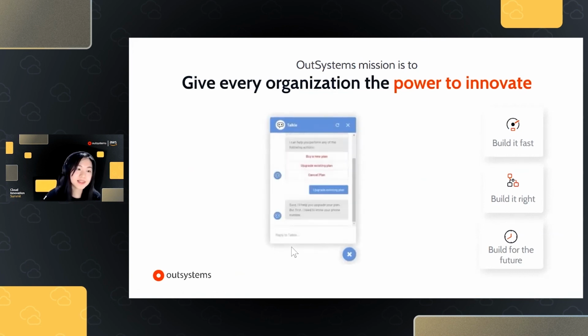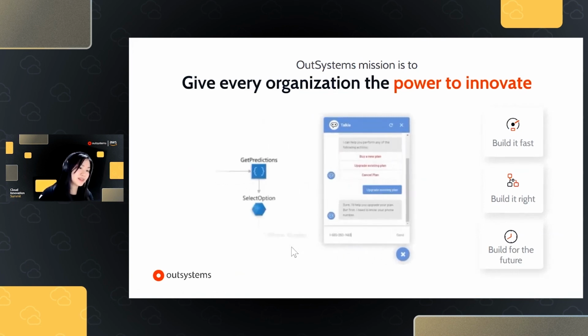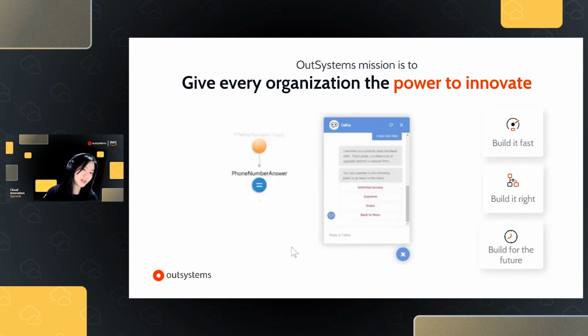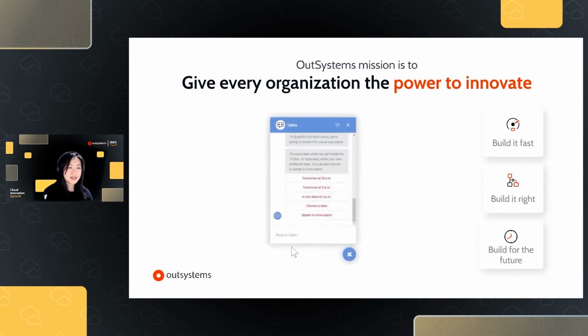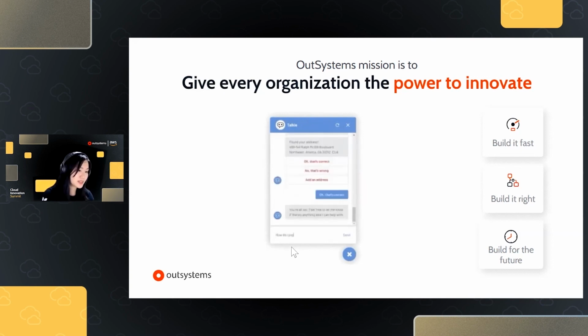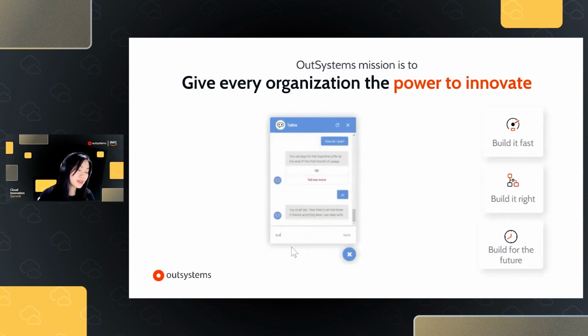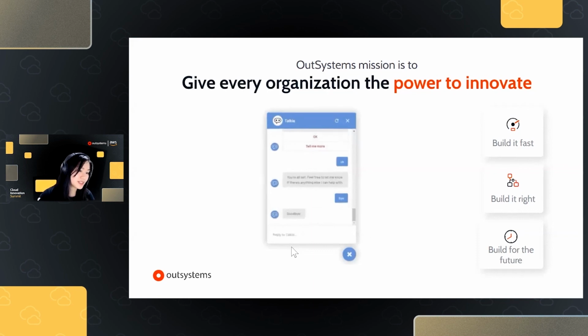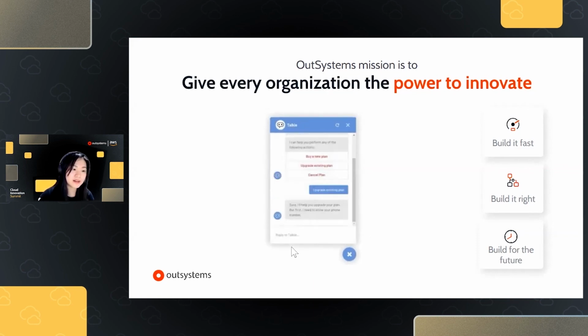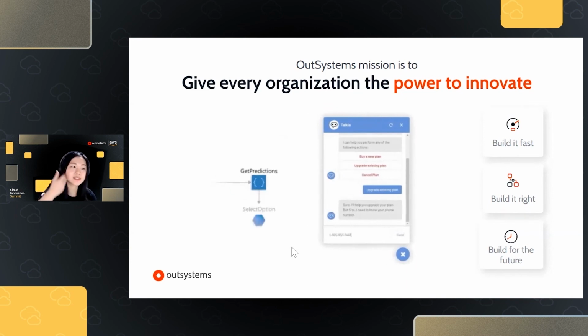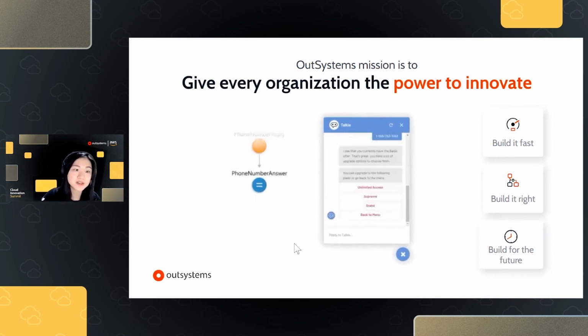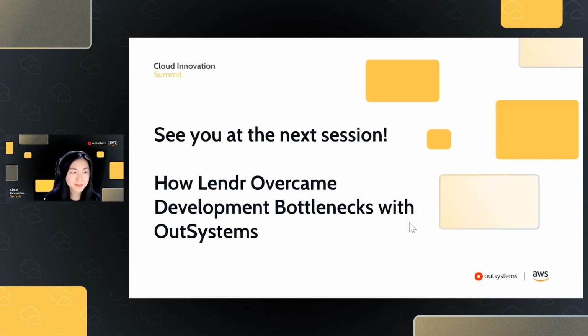So with this, I would like to end with a thought, or a challenge for you. For any type of application that you may want to build, I would like to challenge you to try to build it on OutSystems. We do have a lot of connectors already in place for a lot of AWS functions in outsystems.com/forge that you could use for free.